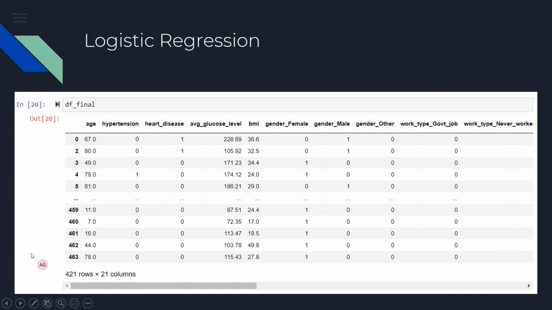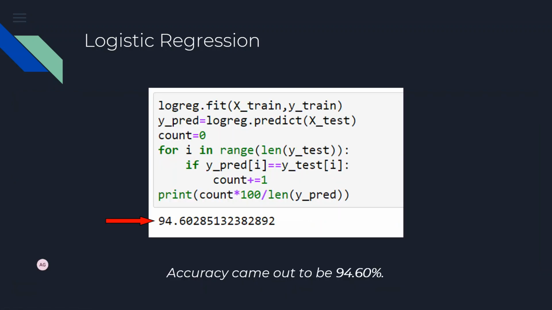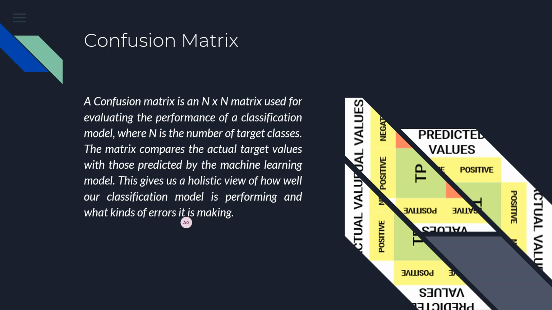Then we had the data x and y. So basically we had some data that we trained and some that we were testing. We put all the data that we trained into logreg, and then we did the logistic regression and calculated the values, and whatever values we got for x test, we put into y predict. Afterwards we compared them and saw if the y predicted value and the value that actually existed are the same, then we increased the counter by 1, and after increasing the total counter, we calculated the final accuracy and got an accuracy of 94.6% in logistic regression.